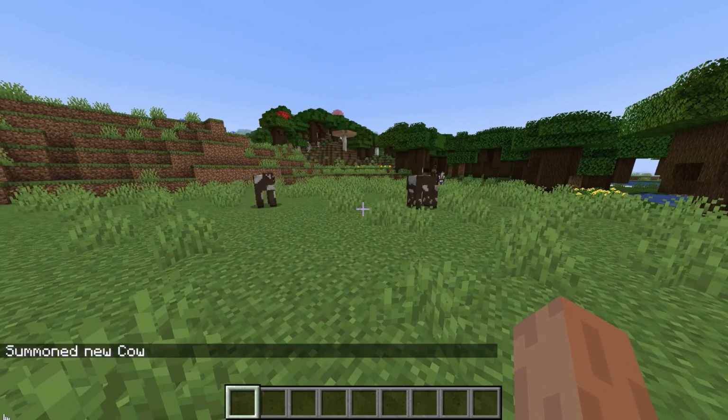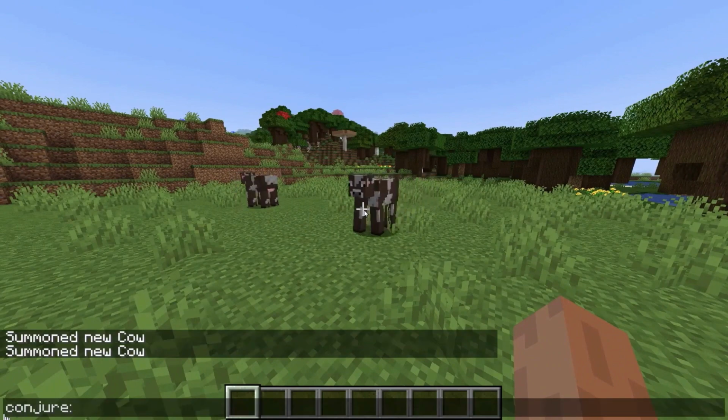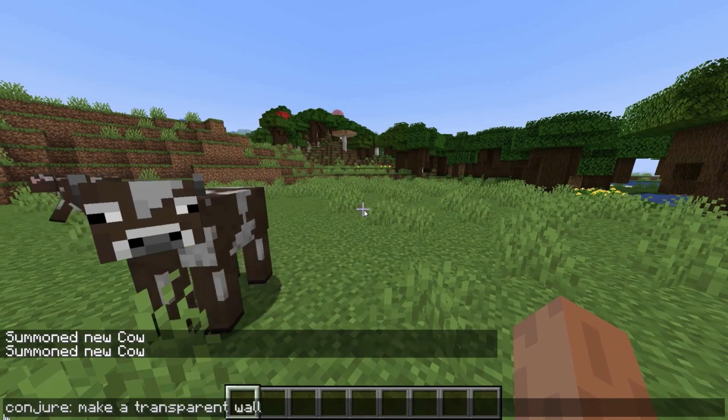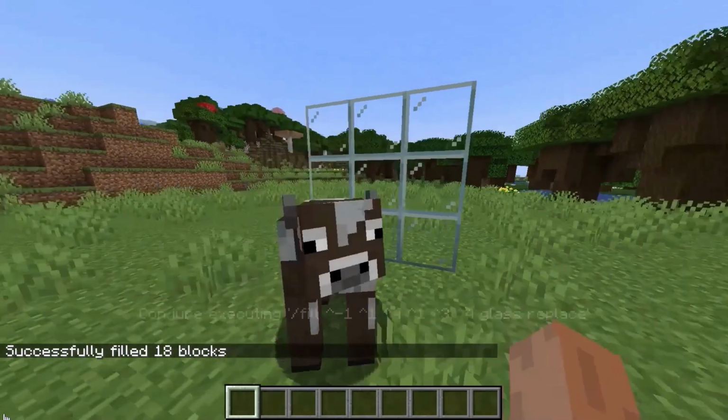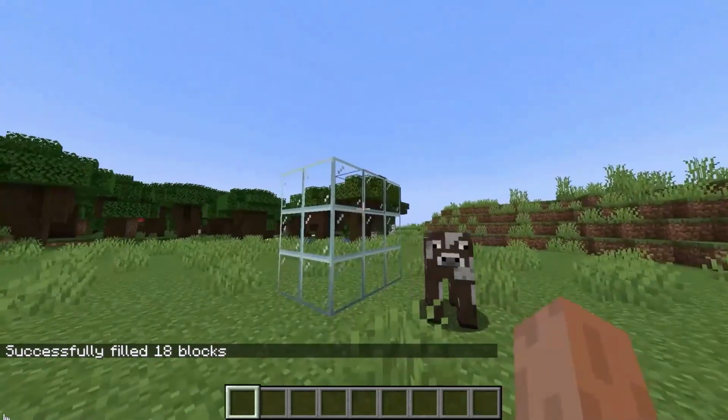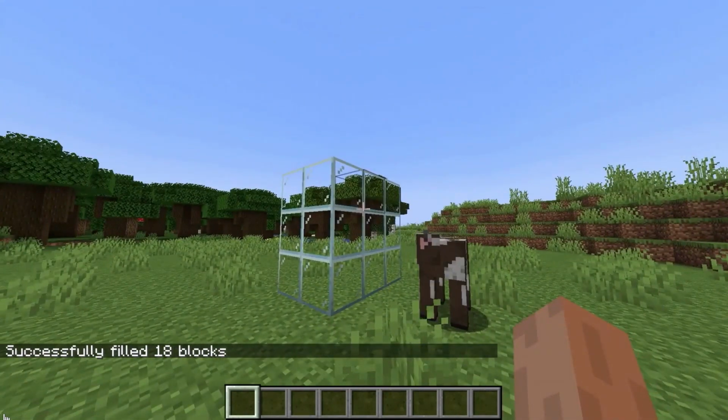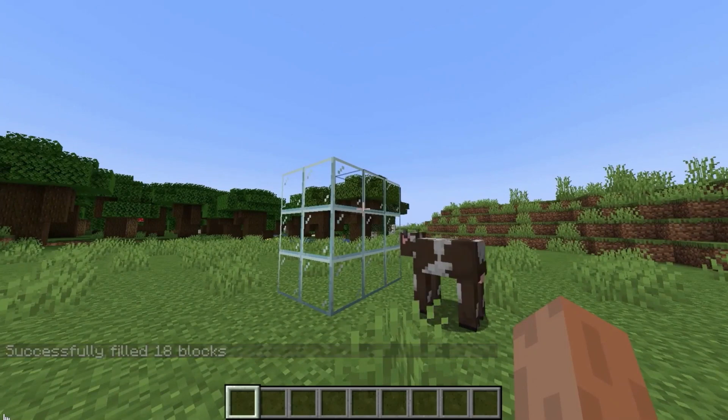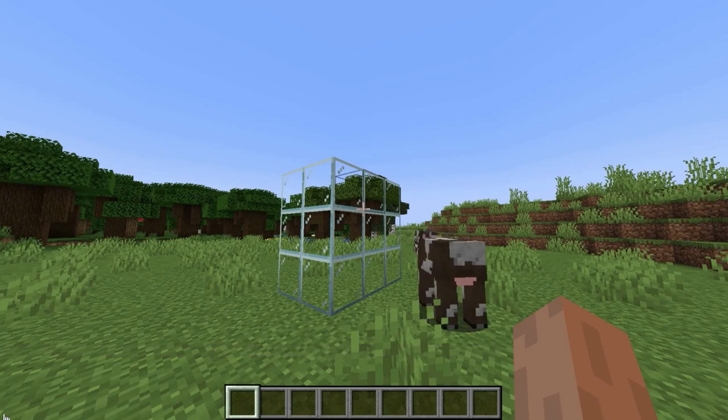And beyond the summon command, it can also interpret other requests. I'll ask it to make a transparent wall. And there it is. Even though transparent isn't part of a block name, Codex knows that glass is transparent, and it connected the dots for us. It executed the fill command, and as you can see, it even came up with relative coordinates.